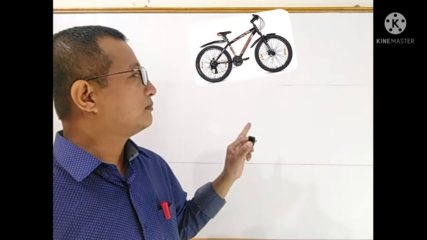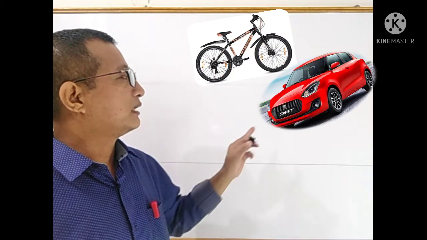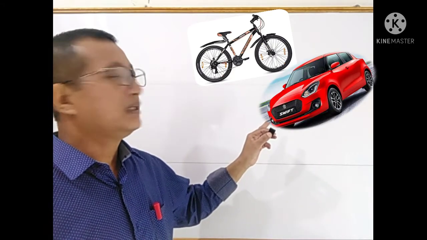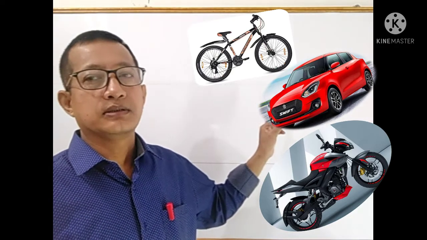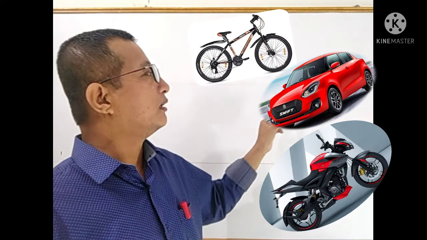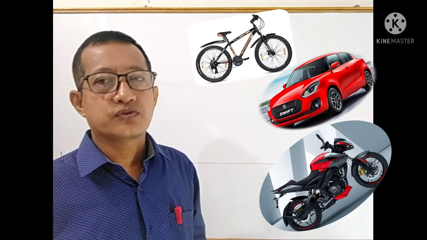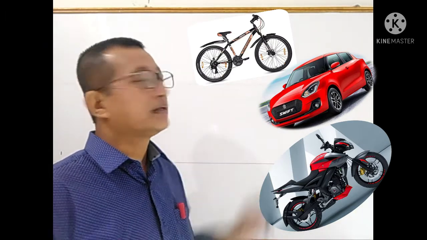See here, this one is a bicycle, this one is a car, and this one is a bike. These are all vehicles. Is the wheel of your cycle a square or rectangle? It is not a square or rectangle. Similarly, the wheel of a car or bike is also not rectangular. This is another shape, a curved shape.